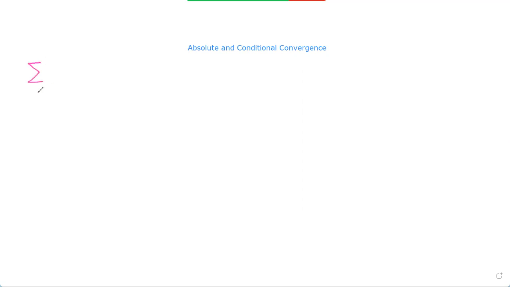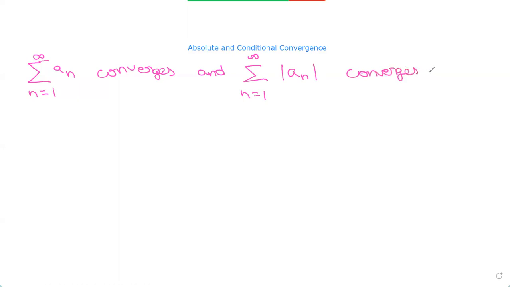So if the sum from n equals 1 to infinity of an converges and the sum from n equals 1 to infinity of the absolute value of an also converges, then it is absolutely convergent.